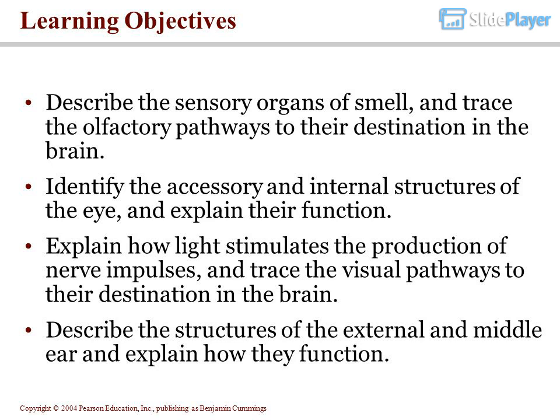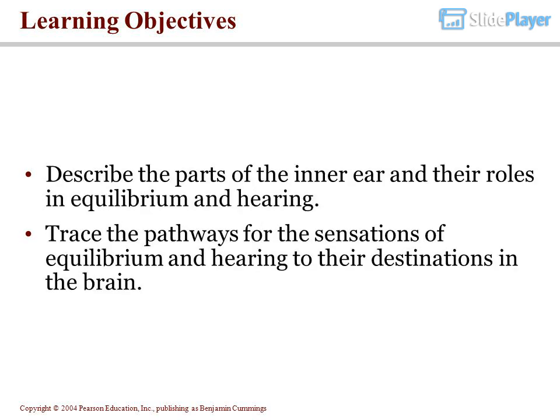Explain how light stimulates the production of nerve impulses, and trace the visual pathways to their destination in the brain. Describe the structures of the external and middle ear and explain how they function. Describe the parts of the inner ear and their roles in equilibrium and hearing. Trace the pathways for the sensations of equilibrium and hearing to their destinations in the brain.